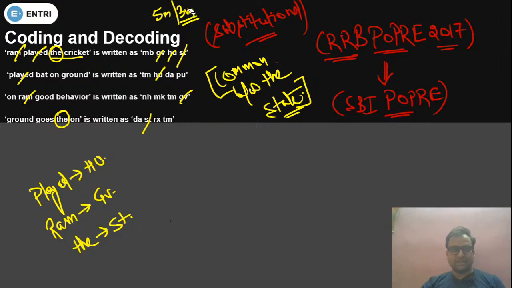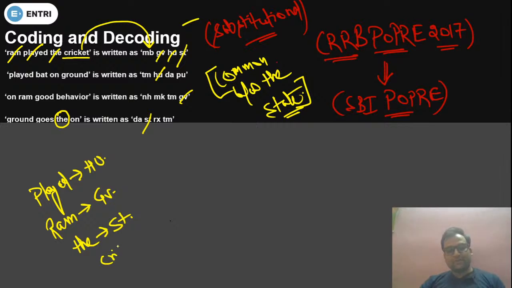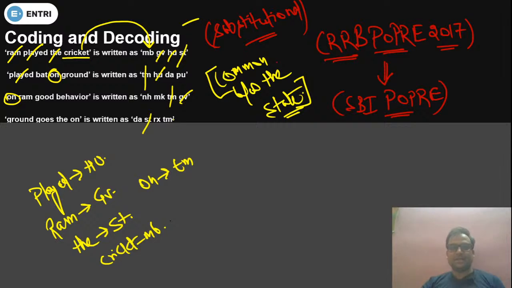बहुत जल्दी क्वेश्चन सॉल्व हो जाएंगे एग्जाम में आपसे। Now next, what we can do, on the first statement we have found out each and every word. RAM played cricket, RAM played the, we have found. Now which word is left? Cricket is left, so cricket is coded for the leftover code, that is MB. So cricket code will be MB. Now we have found out the code of played. Now which one is left? Bat, on, ground. On and on I can see over second and third statement. What is common in both? TM. So I can say on code is TM. So we have found out on as well.